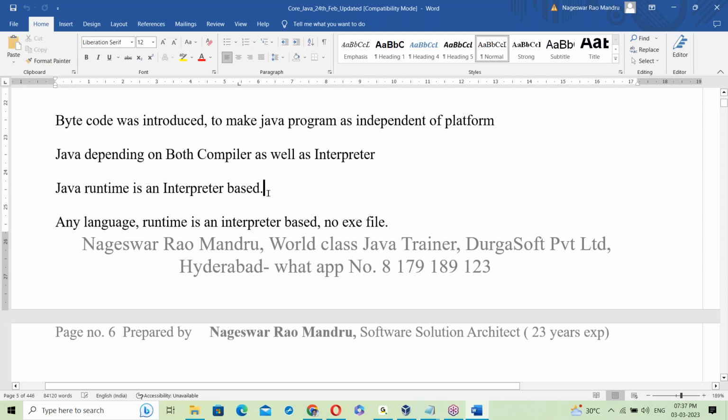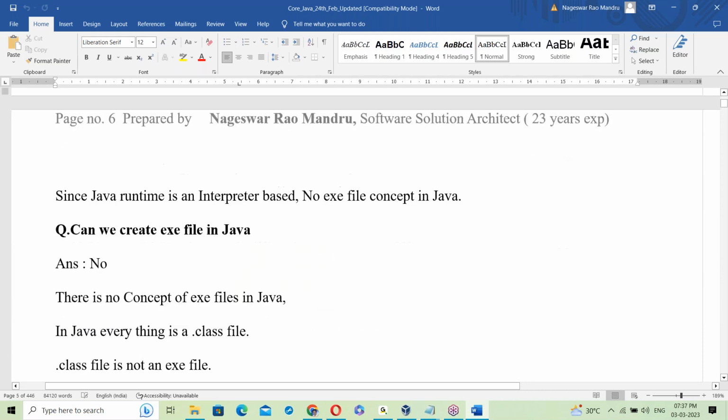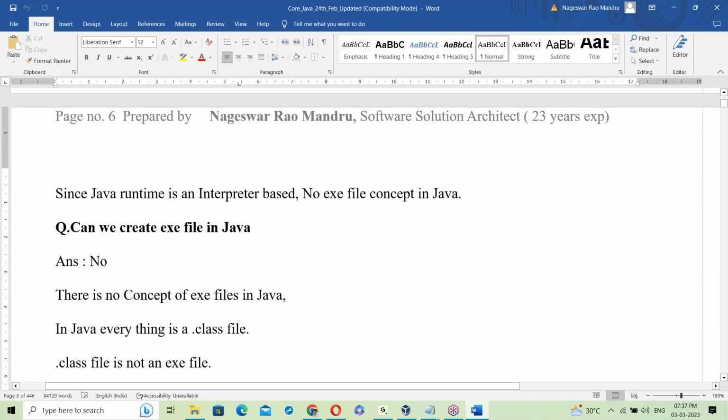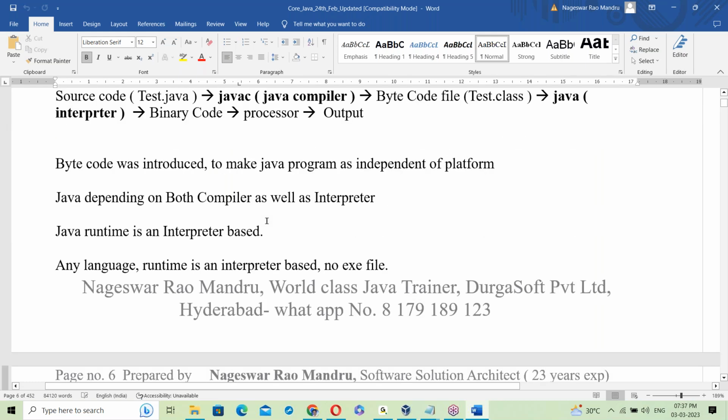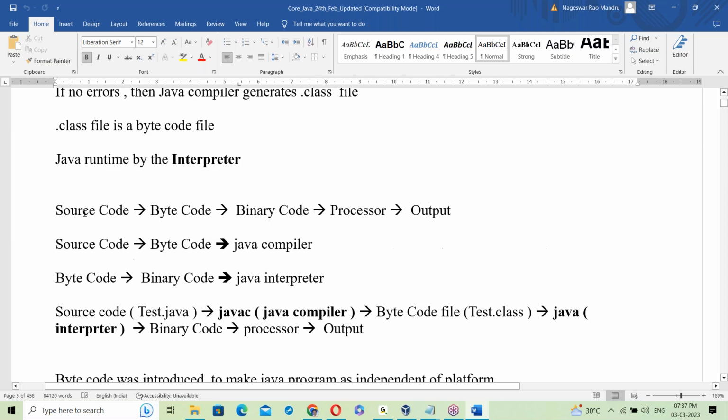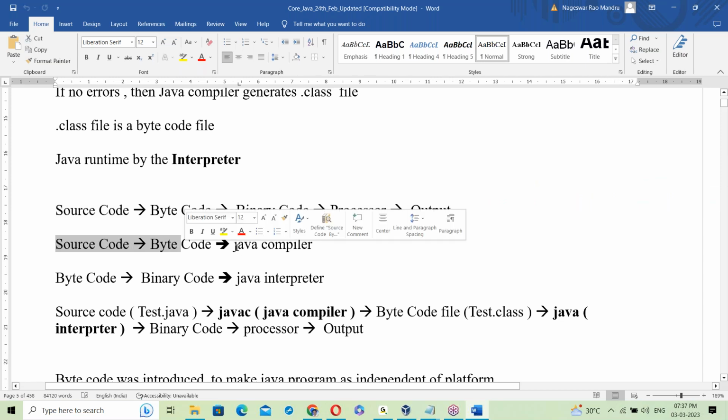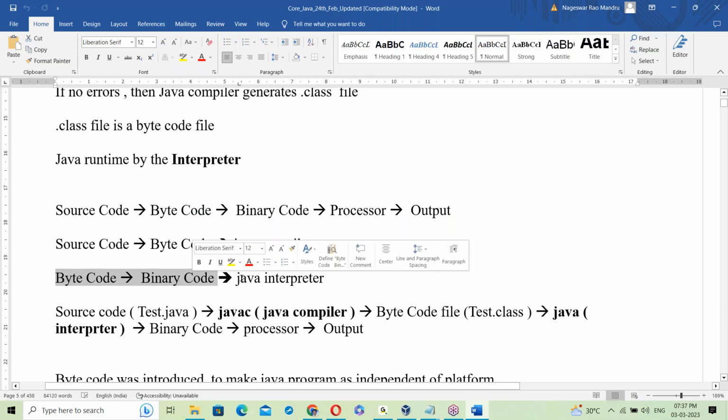So yesterday we discussed the Java introduction and how a Java program works. First, error checking is done by the compiler. Source code is converted to byte code, then to binary code, and then the processor gives the final output. Source code to byte code is done by the Java compiler. Next, byte code to binary code is done by the Java interpreter.